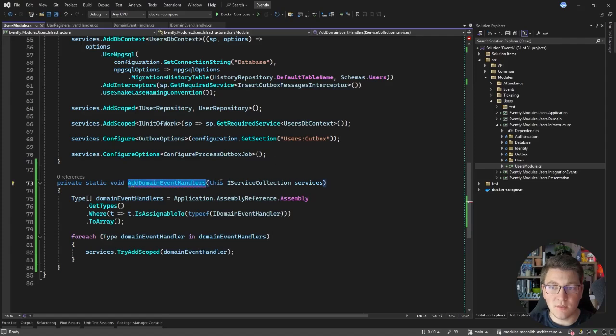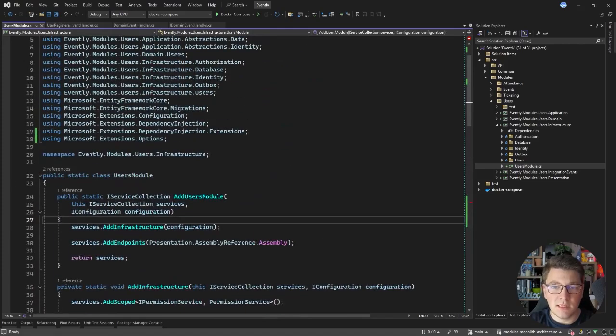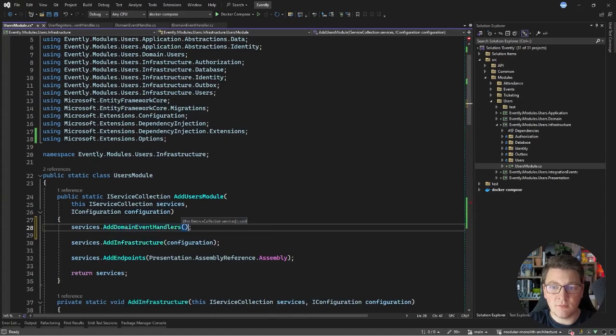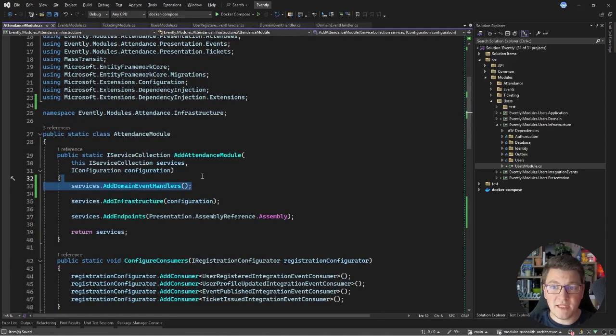So let's call this method from the users module. Let's say at the start of the method, I'm going to say AddDomainEventHandlers. And now we have to update all of the other modules in our system to also register their respective domain event handlers. Now that I'm registering the domain event handlers from all of my modules, the next problem I need to solve is how we will be calling the actual handlers.